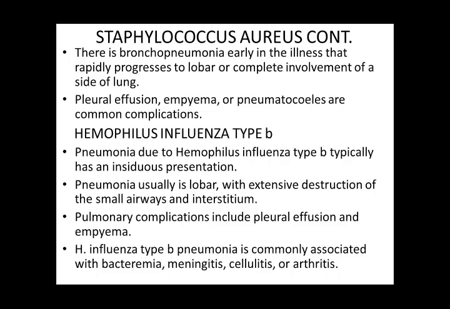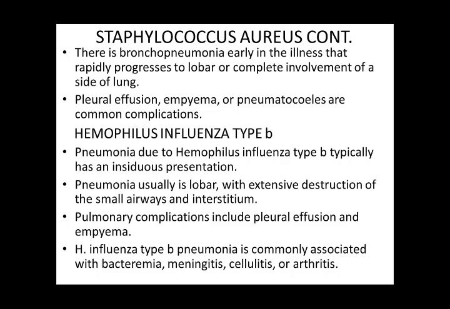So in pleural effusion, this is only a reactionary collection of fluid, and usually there is transudate and there is no exudate, no pus present. But in empyema, it is exudate and there is presence of pus in the pleural cavity. And the pneumatoceles, when they rupture, can even lead to pneumohemothorax also.